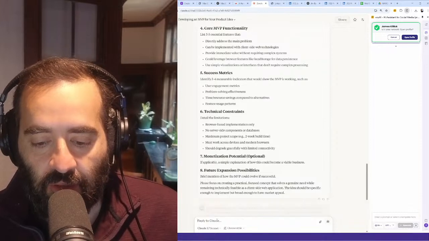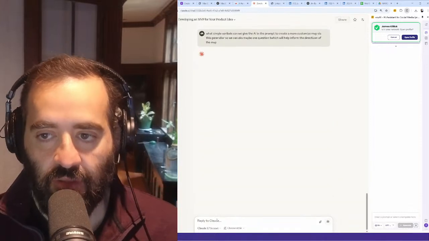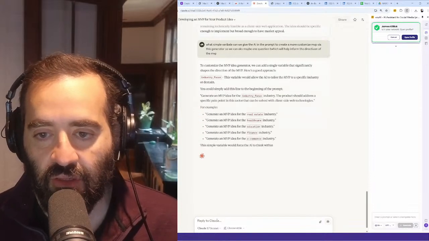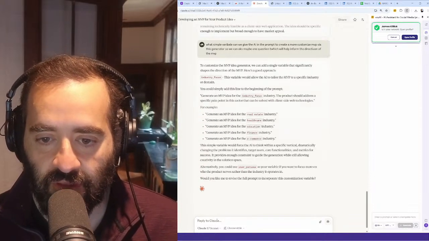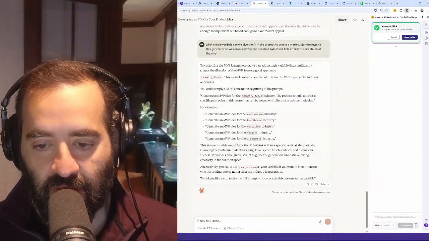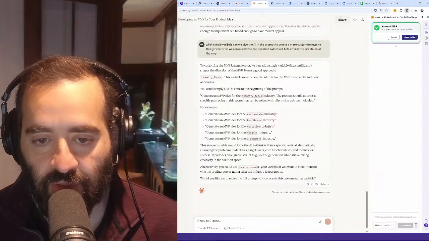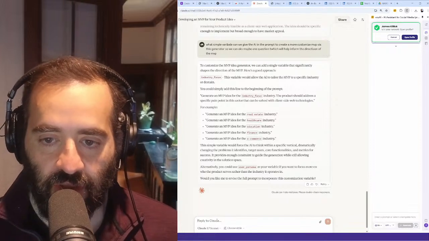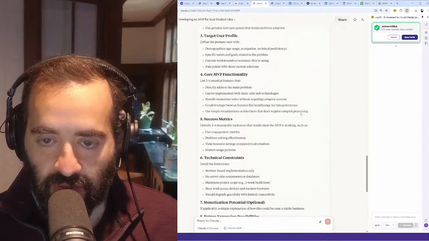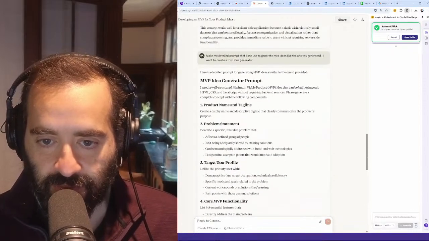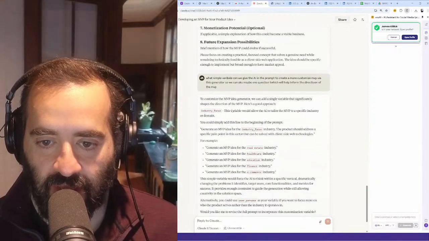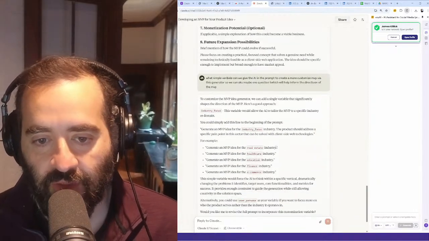All right, let's just see. Okay, to customize the MVP generator, you could use at the beginning the MVP idea for the industry. So it says the variable would allow AI to tailor the MVP for the domain.